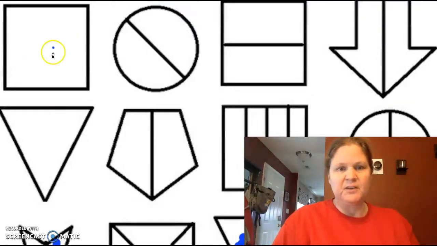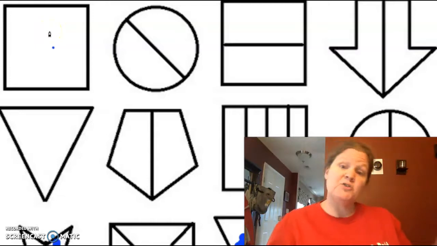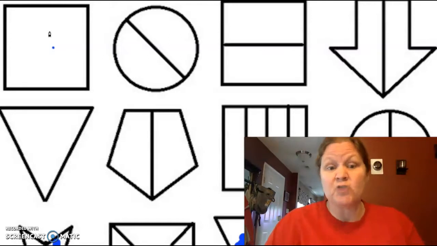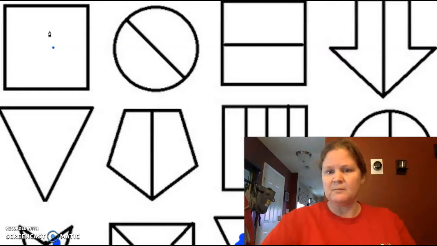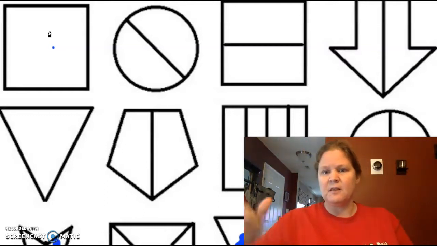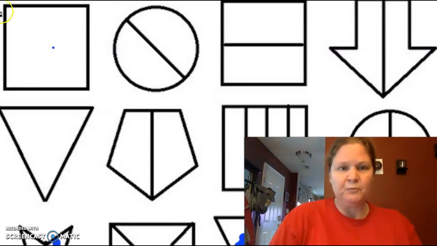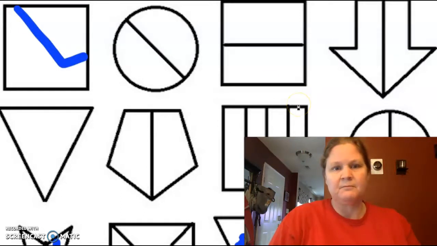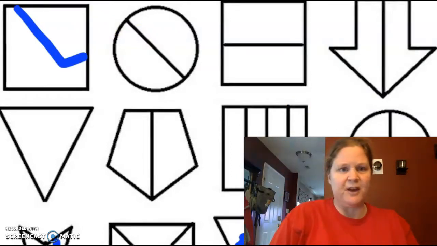Okay. So here I've got a square. I can make that square into a fraction or not a fraction. I'm going to draw a line, and if it's a fraction, put a thumb up. You see me? Where's my thumb? If it's not a fraction, thumb down. Why can't we see my thumb? Thumb down. Okay? Ready? I'm going to draw a line. I hope your thumb's down, because that's not a fraction. This is not the same as that.